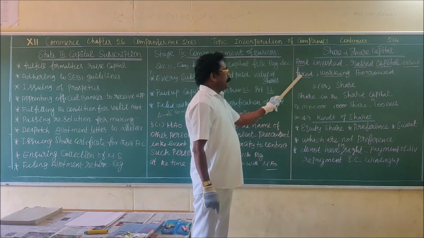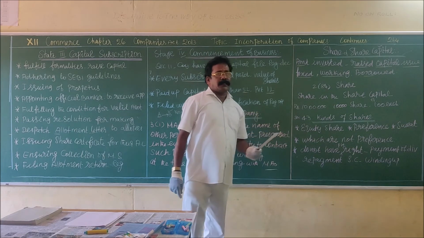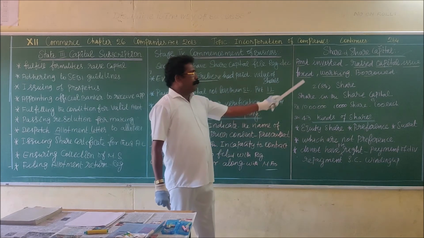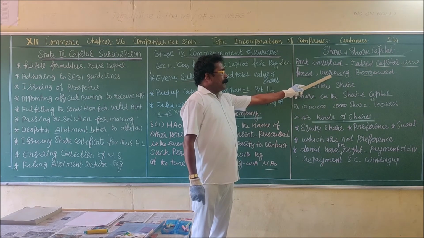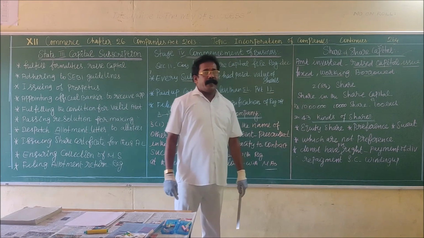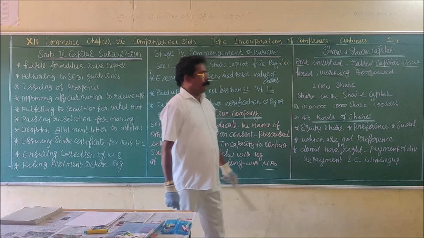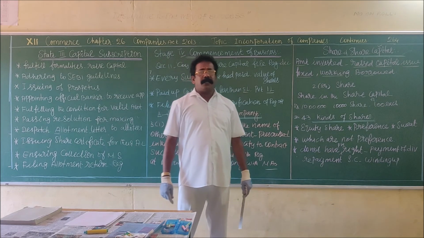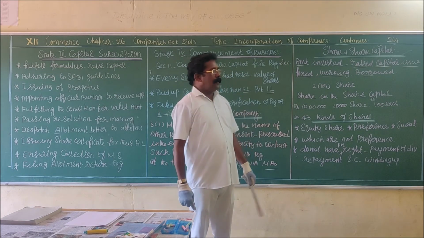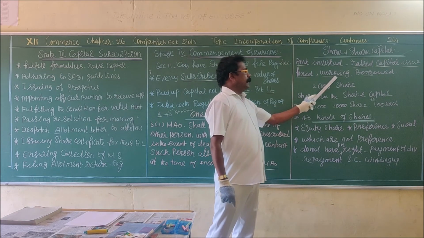Fixed capital is utilized for the purchase of fixed assets. Working capital in the sense that amount will be utilized for day-to-day expenses, for example, payment of wages, payment of electricity charges, purchase of raw material. Those are all examples of working capital.